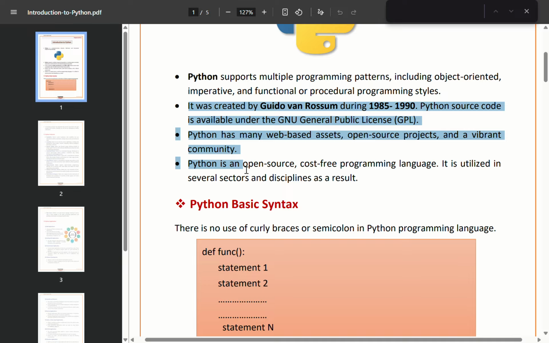Python is also a cost-free programming language. You do not need to pay anything to download, install, or use Python. This is why Python is widely used in education, industry, and research.